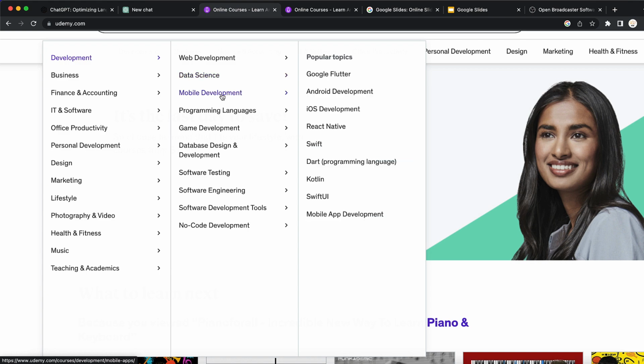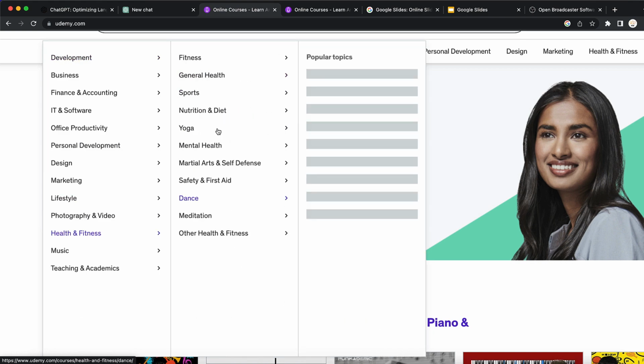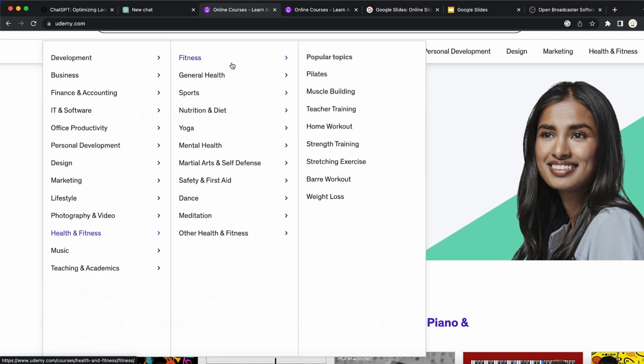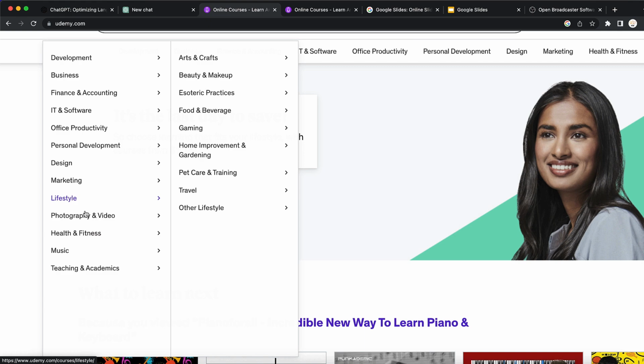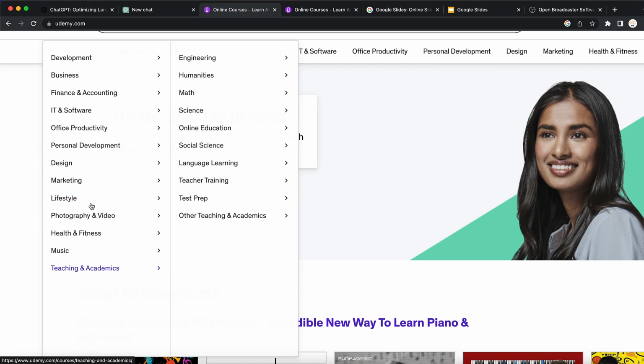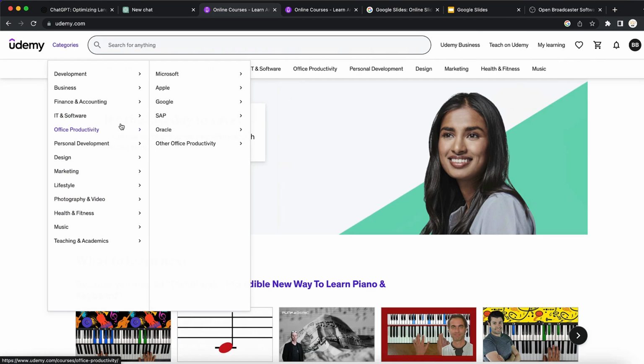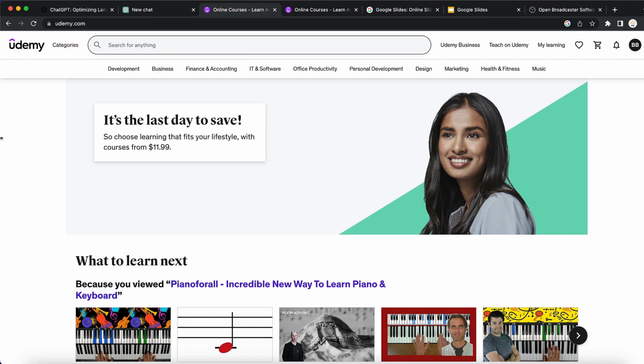There is, for example, even health and fitness. I didn't even know about this. So you can also create health and fitness courses, lifestyle courses, photography, music, and so on. So you can see that almost every single topic or niche is covered on Udemy. So you can actually create whatever you're interested in and upload it on Udemy for sale.